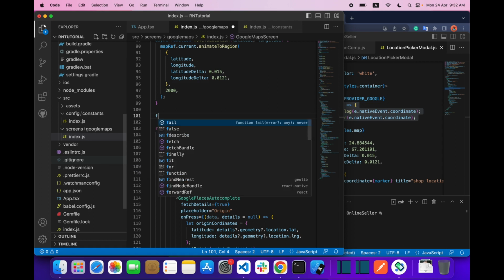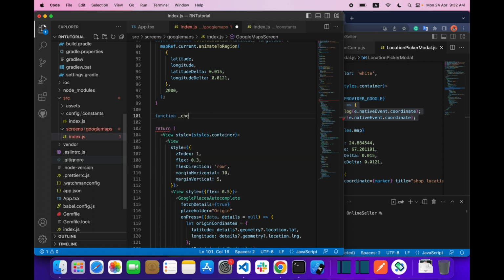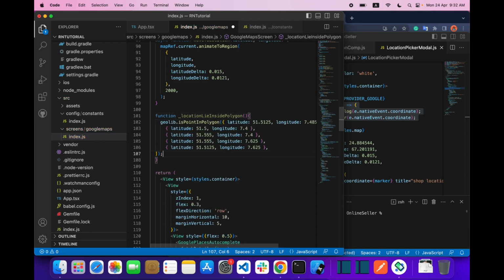Let's create a function, call it check location lie inside polygon, to check whether the location lies inside the polygon or not.